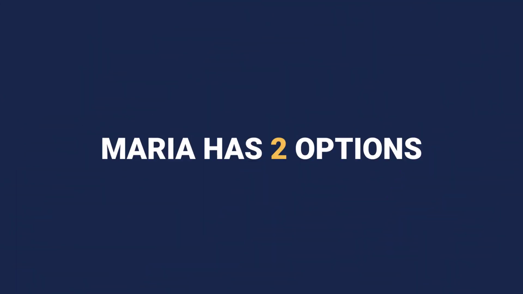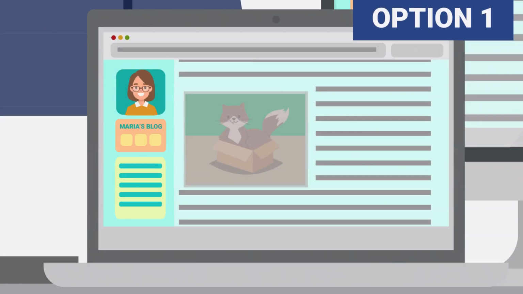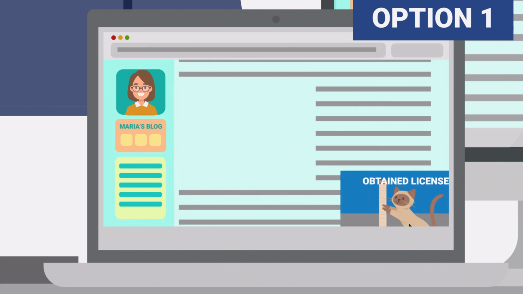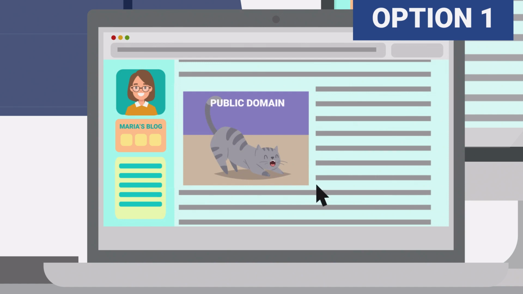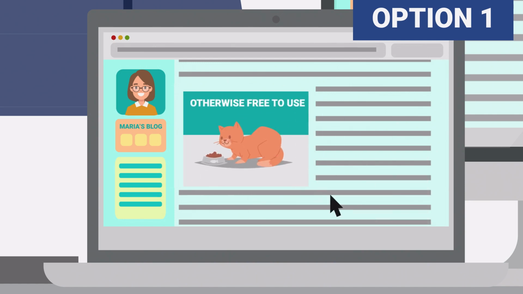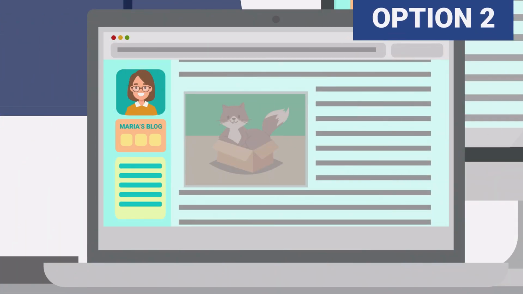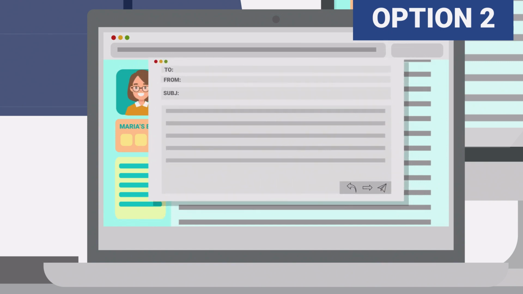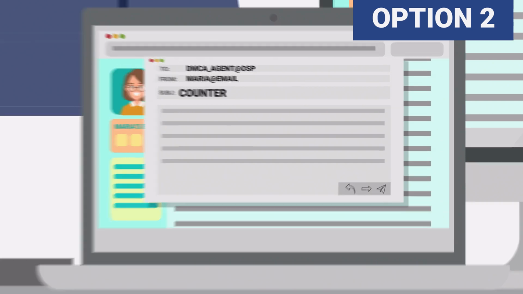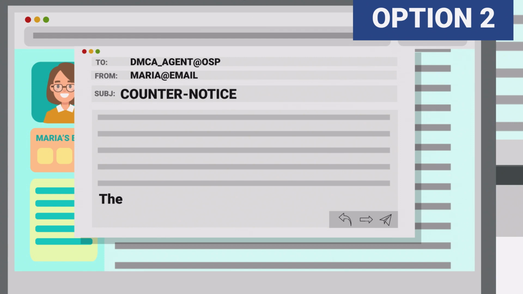Maria has a couple of options. If she realizes she was not legally using Nate's photograph, she can accept the removal and find a different photograph that she can license or that is in the public domain or otherwise free to use. Or, if Maria believes that her use of Nate's work doesn't infringe on his copyright, for example, if it meets the criteria for fair use found in the Copyright Act, she can send her online service provider a counter notice requesting that they restore the photograph.